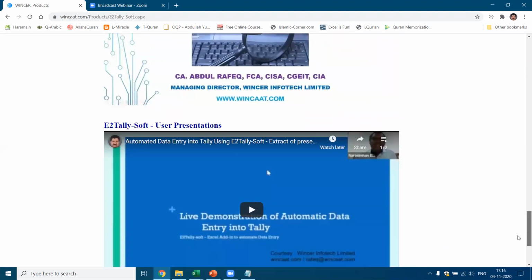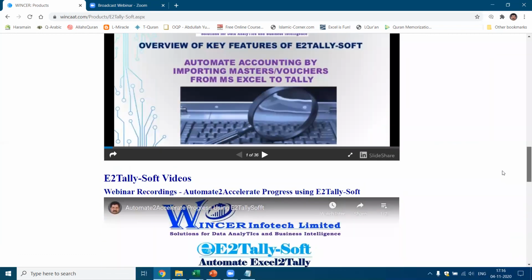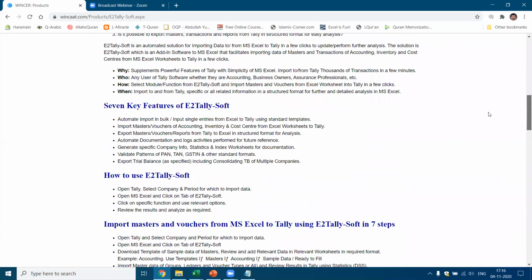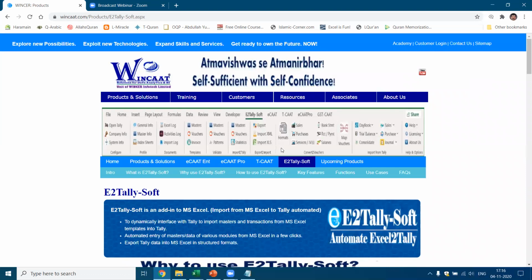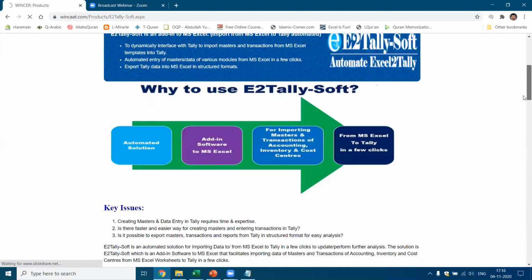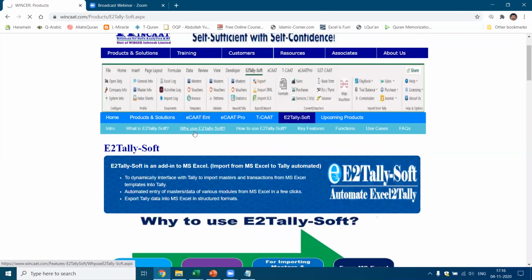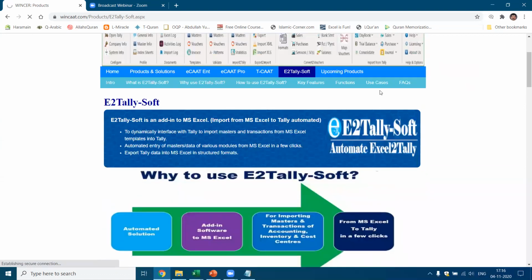And there are some user presentations which are made, which are also available. Now, if you want to get into the nitty-gritty of how the software works, what you can do is you can go to the next one, which is an intro. When you click on the intro, this has images which give you a pictorial overview of what E2TallySoft is all about. Okay, you can also go to what is E2TallySoft, and then why E2TallySoft. You can click on this. It will take you to those particular images, which give you a quick overview of what the software is all about. Okay, how to use E2TallySoft.